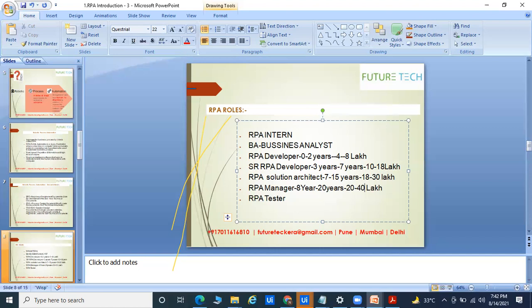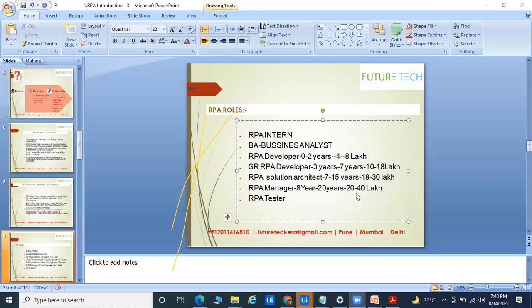But whatever the process, if you're going for the RPA manager role, whatever the roles and responsibilities required for any manager role, you have to show this part. You have to satisfy your team that you can manage your team, and you can go for the automation. Okay, one more role, which is also very less known, is the RPA tester.